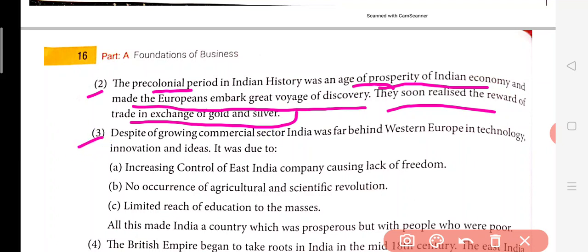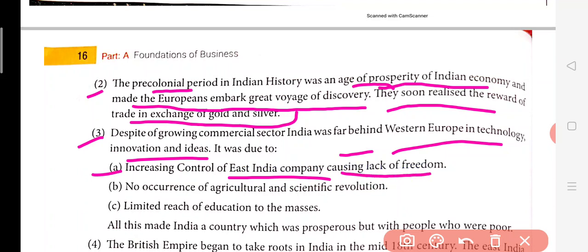Now, despite the growing commercial sector, India was far behind Western Europe in technology, innovation and ideas. So there was good technology and innovation in various fields in Western Europe, but in India, the commercial sector was very far behind. Then, the increasing control of the East India Company caused lack of freedom.